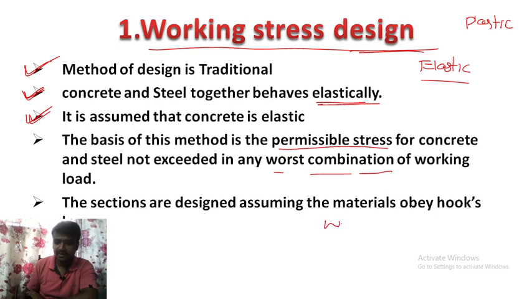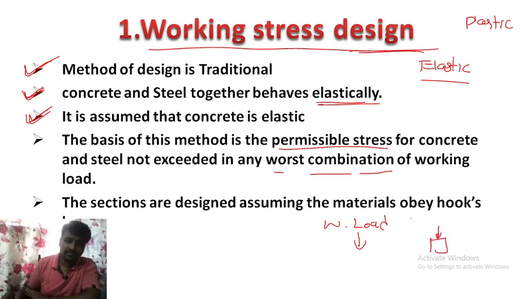Okay, let me write here, working load. Working load means, for example, you are taking different types of loads. On a beam, for example, what is the direct load? If you are taking only direct loads and not including all the loads, that is a working load.